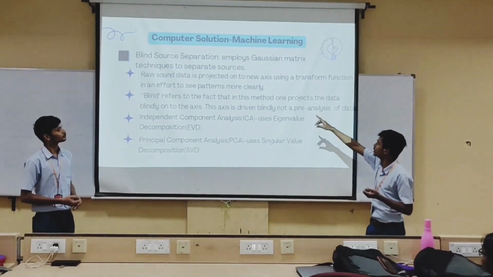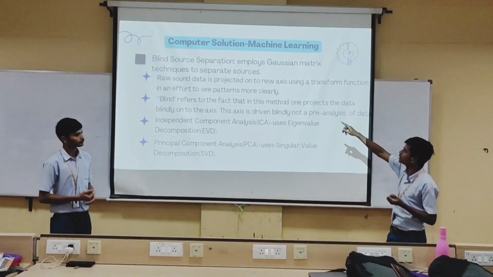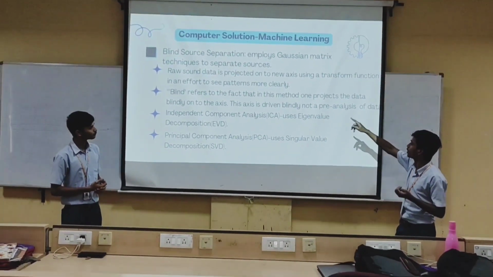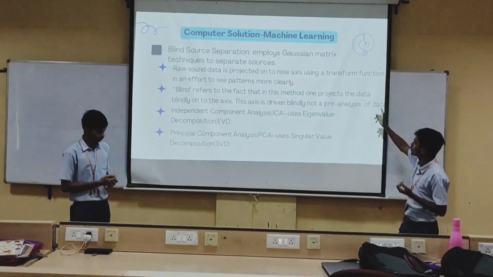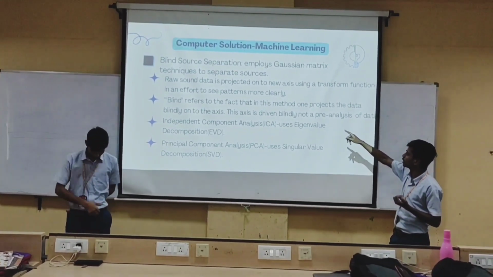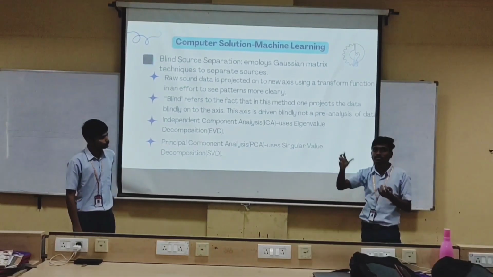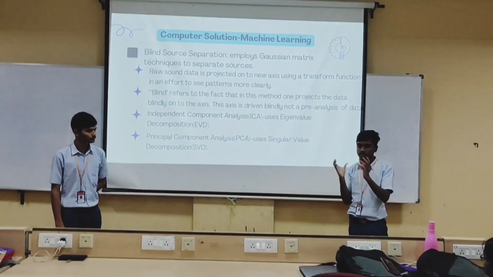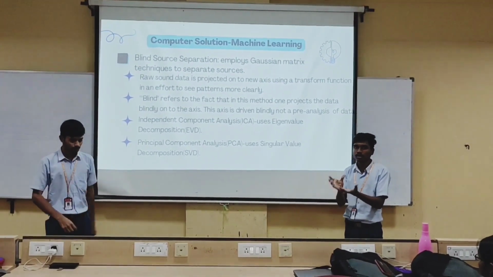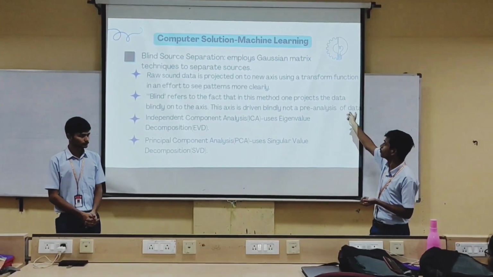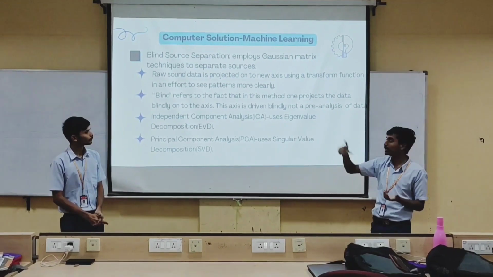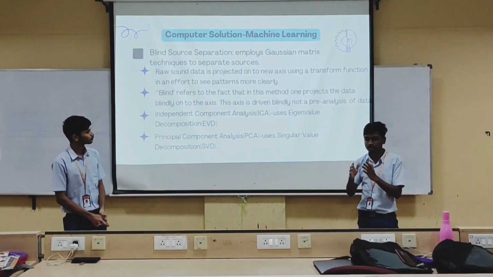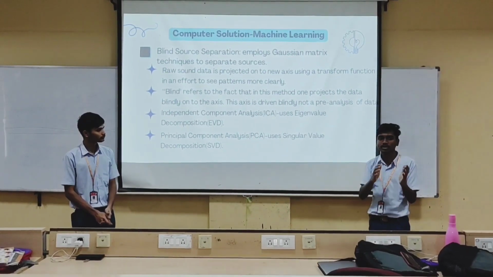In this method, Gaussian matrix techniques are employed to separate sources. Raw sound data is projected onto a new axis using a transform function in an effort to see patterns more clearly. That means we give the raw sound data to our machine algorithm, a transform function is applied and it is transformed into a matrix, and by doing so it sees the patterns.